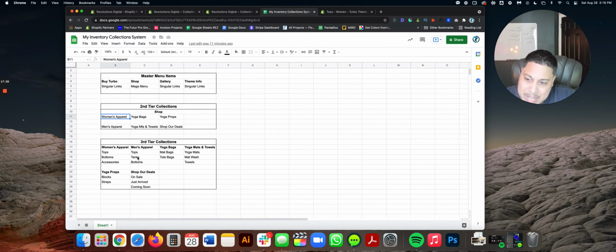It's basically grabbing the tags that you program for the 3rd tier and putting it into one collection. That's how you do that. That's the second tier collection.